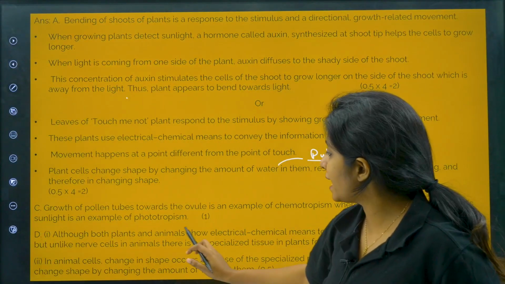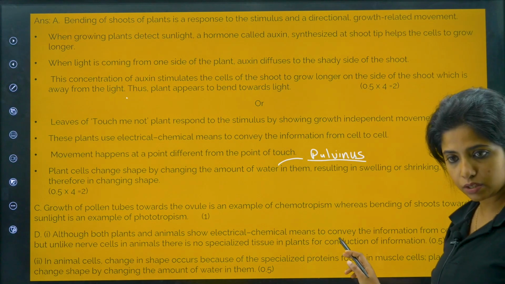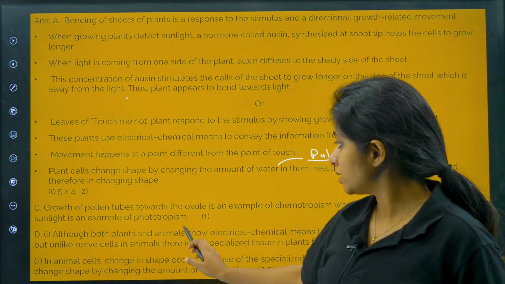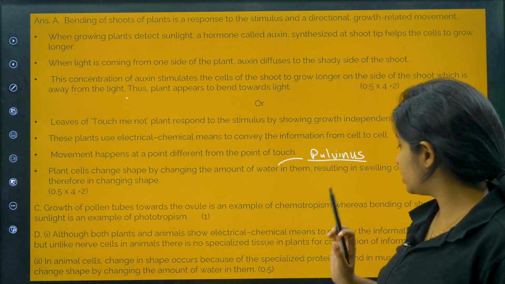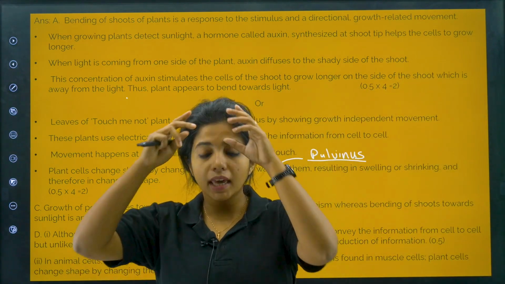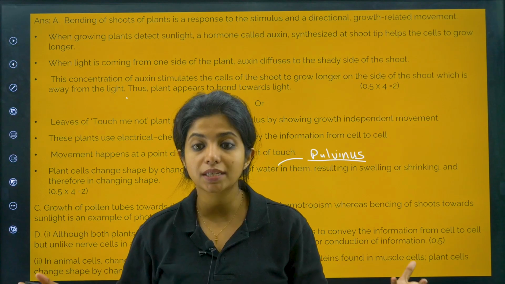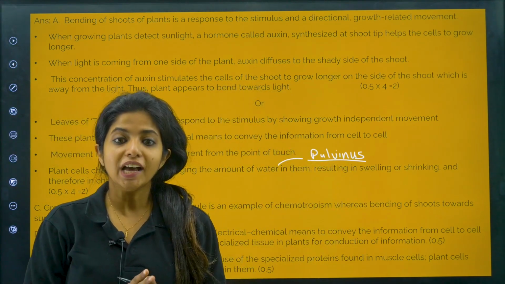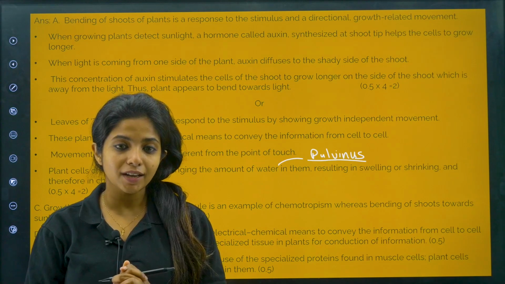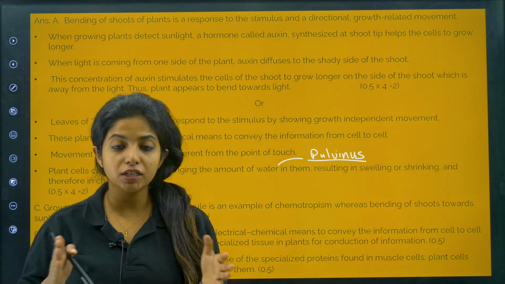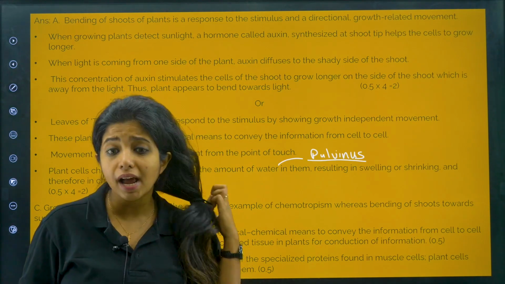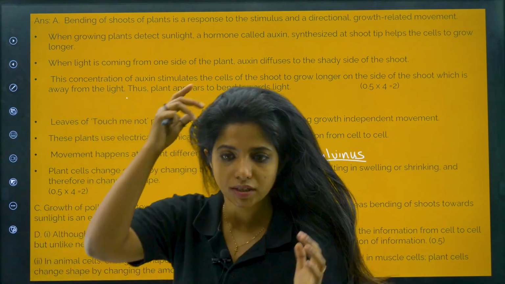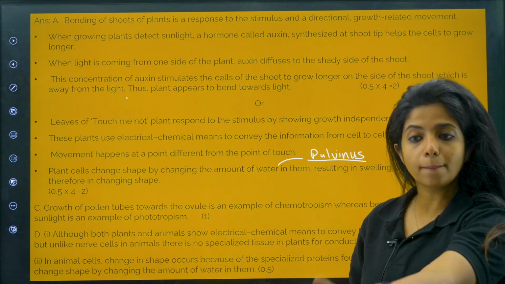Although both plants and animals use electrical and chemical means to convey information from cell to cell, unlike nerve cells in animals, there is no specialized tissue in plants for conduction of information. In our case, we have a nervous tissue, a nervous system which has nerve cells like neurons, responsible for conduction of information. Can you expect the same from plant cells, children? No. They have electrical chemical signals, but they do not have specialized cells for conduction. That is the first difference.